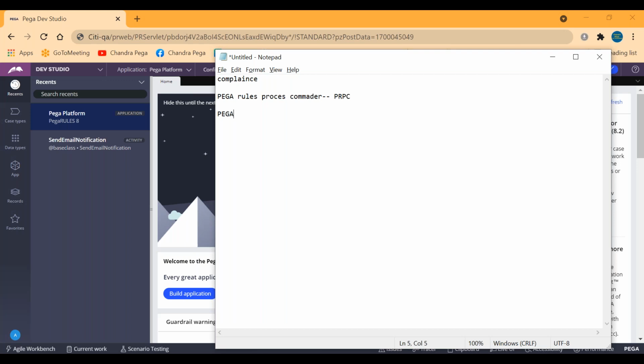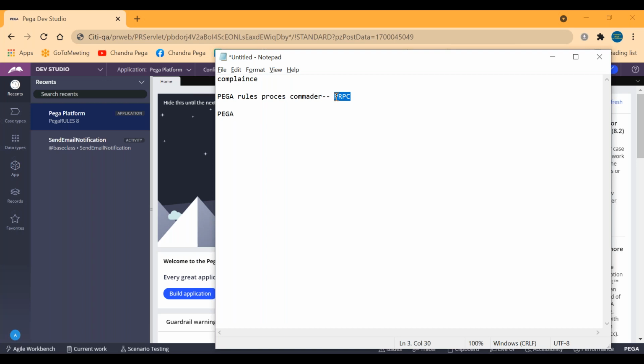Okay, people with less knowledge usually call this as a Pega tool, but that is not 100% true. This should be called as a PRPC. As a developer, you have to call this as a PRPC tool. Okay, you might be hearing this word in many places: Pega PRPC CSA, Pega PRPC CSSA. So you will be seeing it in these kinds of places.